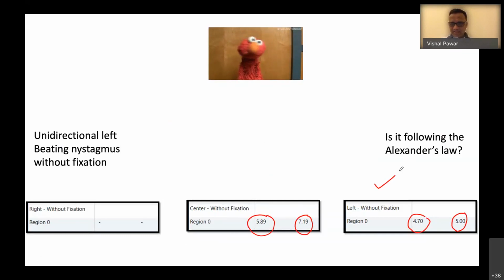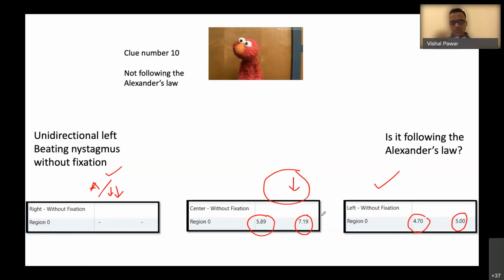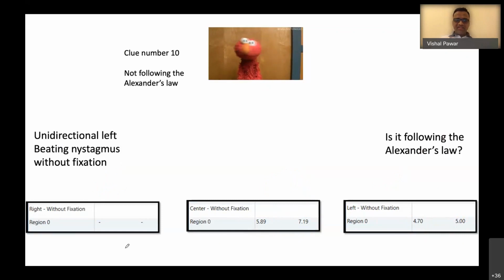This should be maximum, this should be a little less, and this should be either absent or further less. That is okay, this is accepted. But here in the center gaze, the patient had higher slow phase velocity as compared to the left gaze. So this particular thing is not following Alexander's law, which is followed in peripheral vestibulopathy.